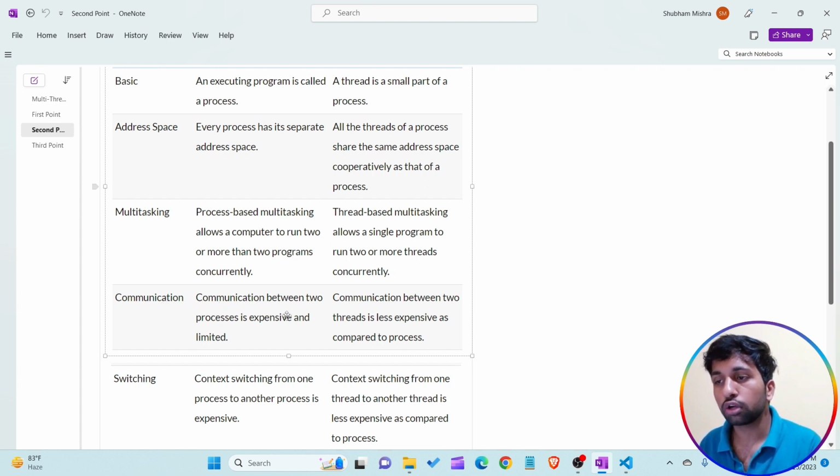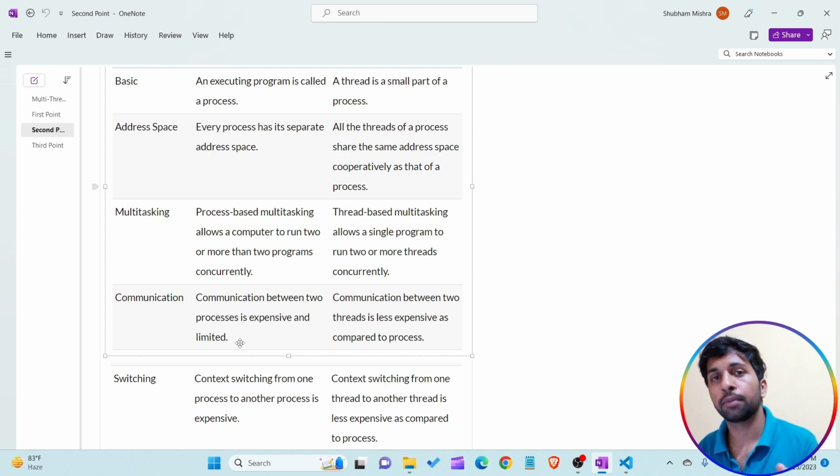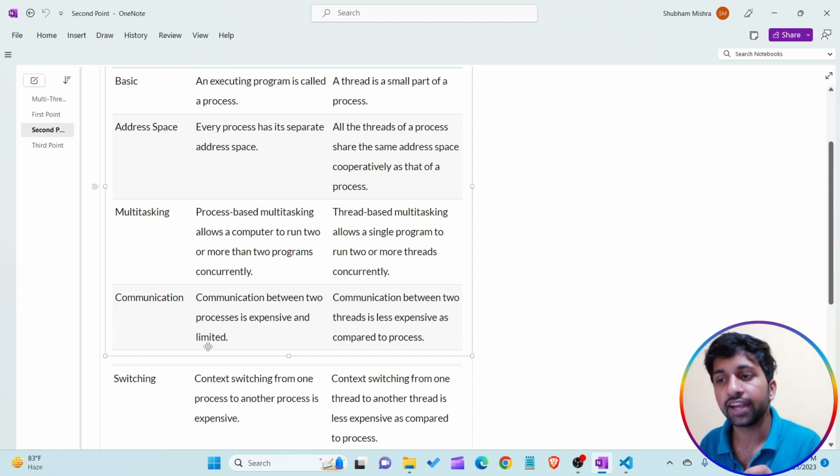Communication between two processes is expensive and limited. Understand? For example, we are using the music player for listening to music, and I open our PowerPoint. So communication between the music player and the PowerPoint is a little bit expensive and limited.